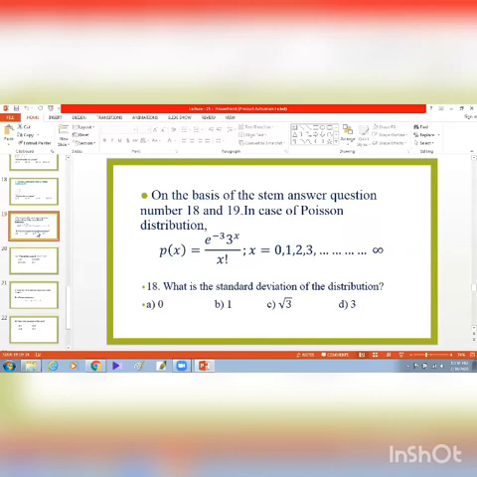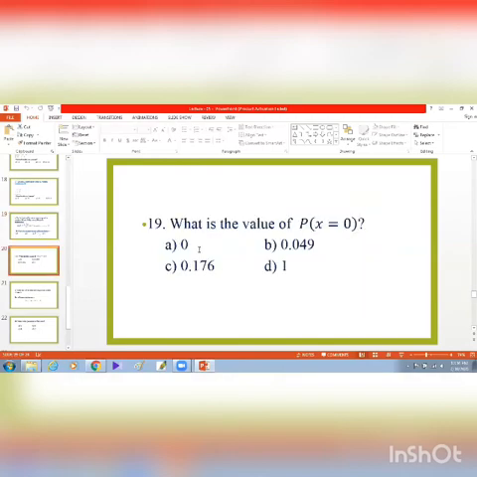Now the next question, probability of x equal to 0 equal to what? Replacing the value of x with 0, that is e to the power minus 3, 3 to the power 0 divided by 0 factorial. 3 to the power 0 equals 1, and 0 factorial equals 1.